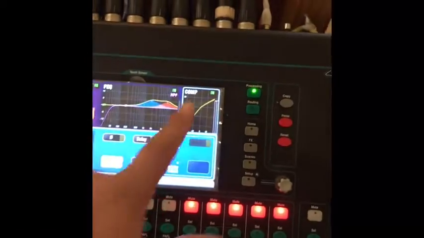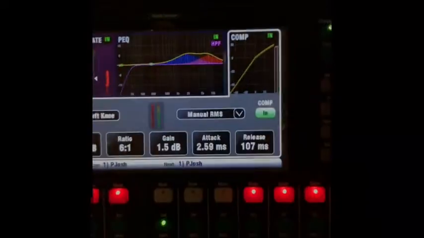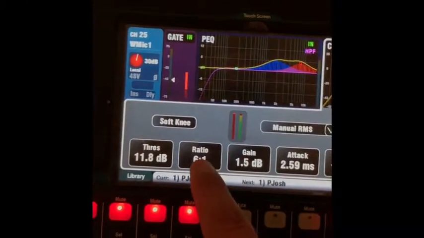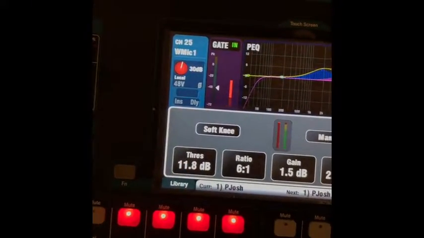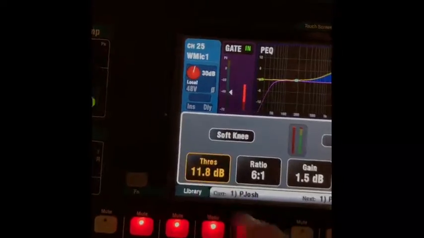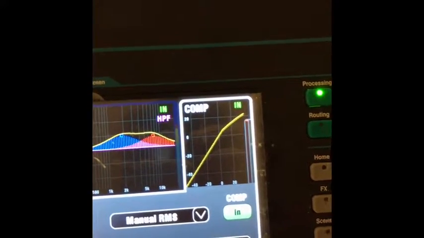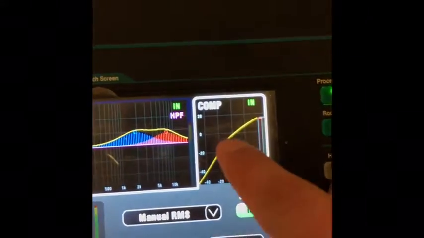And the way that we do it is we go here to the compression menu, and here in the compression menu, if you look, let me show you. If you look, we have different options. We have release, attack, gain, ratio, and threshold, okay? So in other words, threshold, this guy moves, see how it's moving up and down? So it moves this curve.